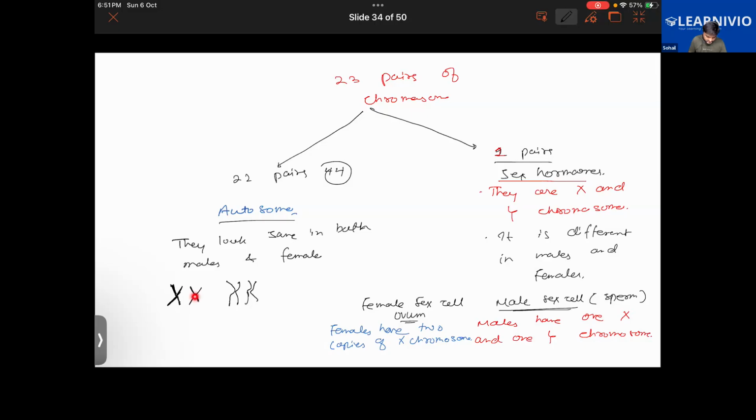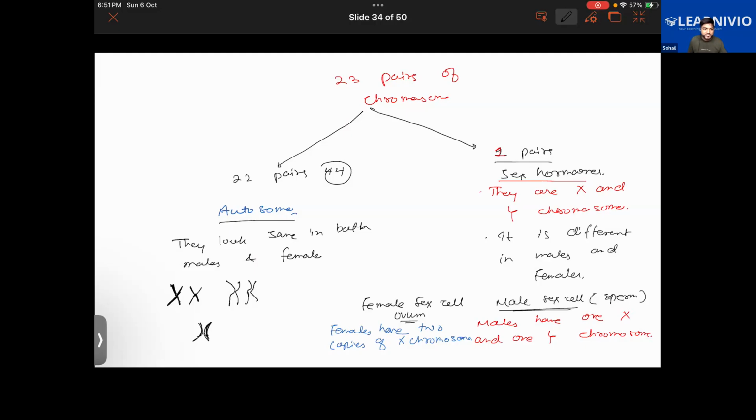This chromosome and this chromosome are different from each other, but in pairs they are the same as each other. Getting my point? What I'm trying to say? Or you can have it like this. So they will be looking the same in both males and females, right? That is one thing. But there is one pair of chromosomes that will be different. That is the sex chromosome.